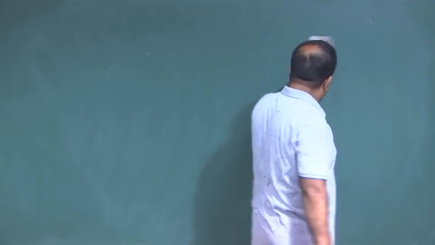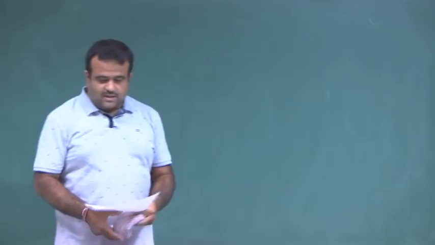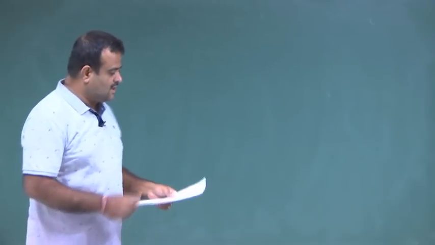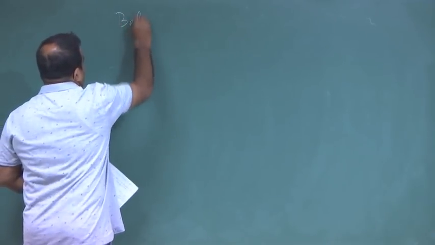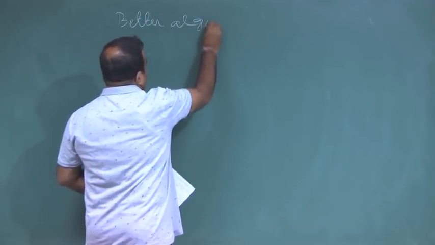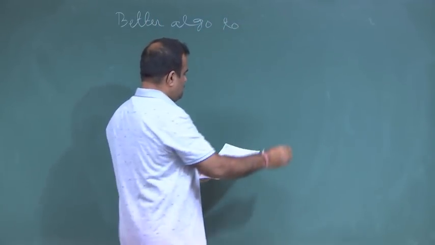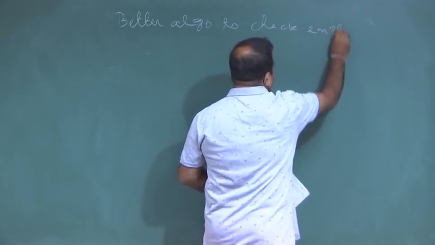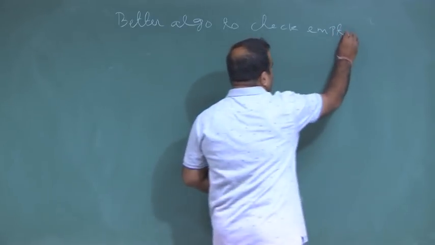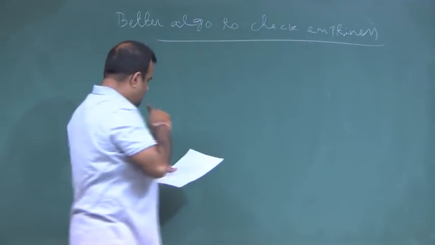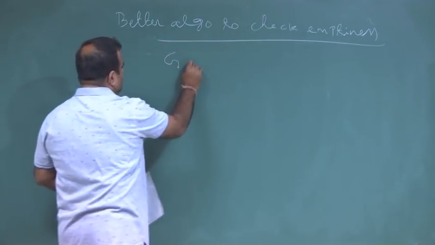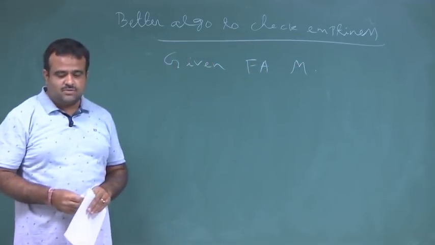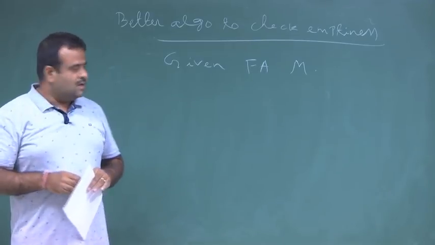But there are other ways also we can see this, because once we have a finite automaton, we can check it directly. So, this is a better algorithm to check the emptiness. Okay, given the finite automaton M, a finite automaton means we have a graph.